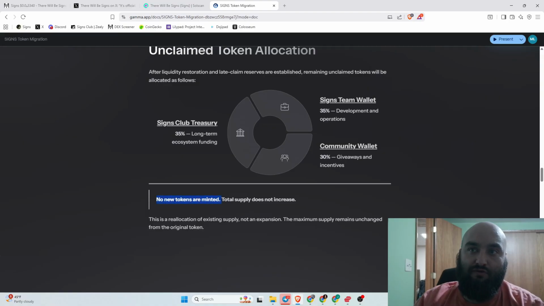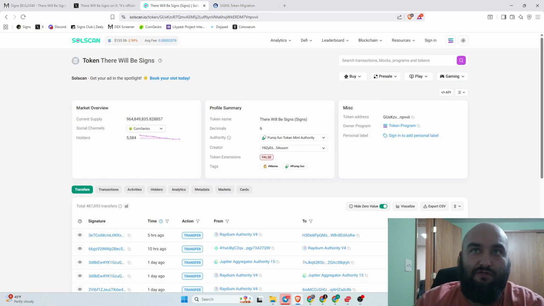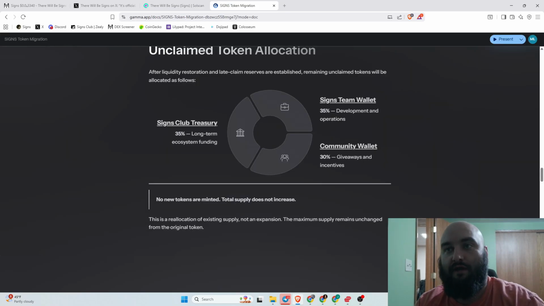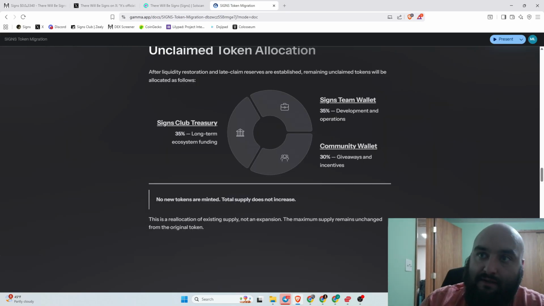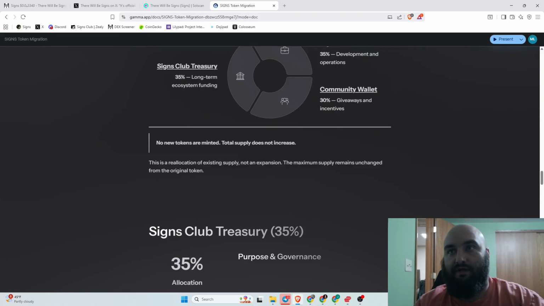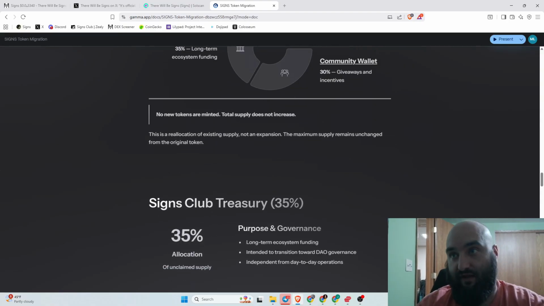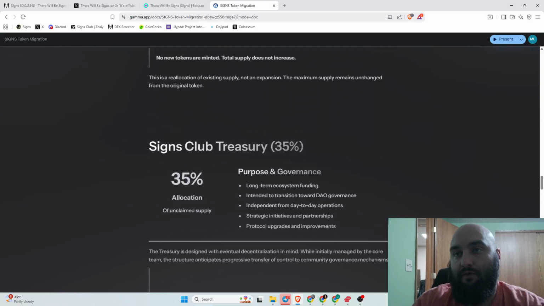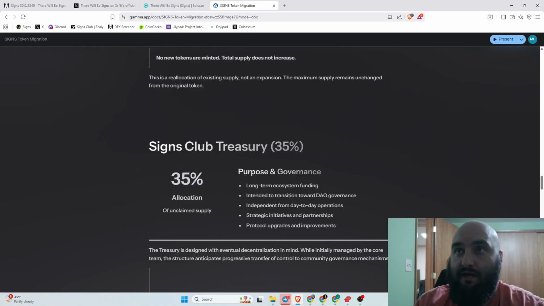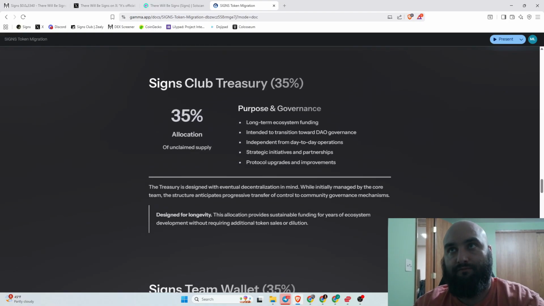This is important too. No new tokens are minted. The total supply is not going to increase. So this supply you see here, it's not going to be above this. We will not do that. I'm not diluting our supply. This is not meant to be a supply grab or anything like that. We went through the whole motive behind it, so it's pretty self-explanatory at this point.